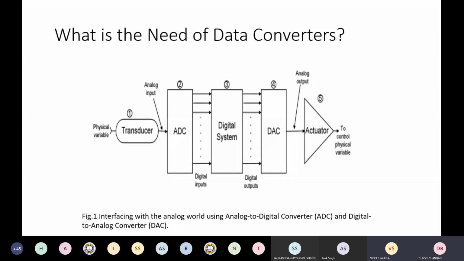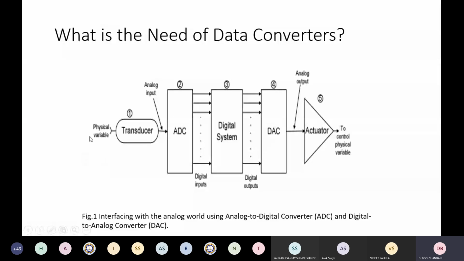Thank you. Okay. So what I was telling is that here you have a transducer which is going to convert the physical variable, which is analog in nature, into a corresponding electrical signal. This physical variable could be anything: temperature, pressure, light intensity, audio signal, position, rotational speed, flow rate, right? So this transducer will be designed to convert this physical variable into a corresponding electrical signal. The corresponding electrical signal can be voltage, current, or charge.